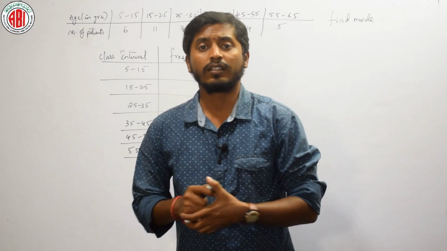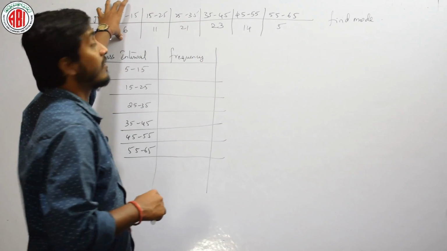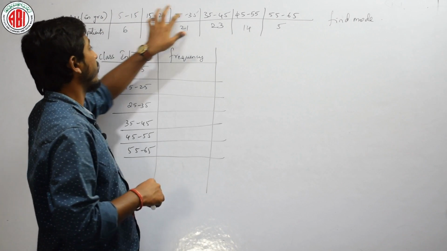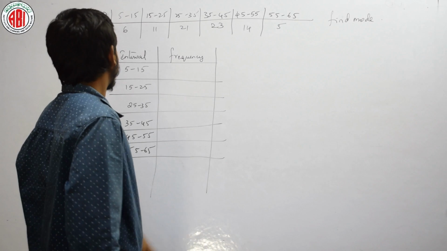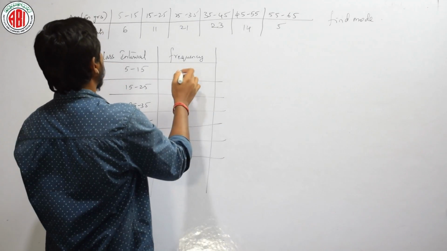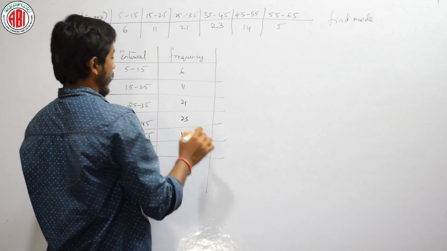Let us do. Now see here, the question given here is asking us to find mode. He gave the class intervals from 5 to 15, 15 to 20 and so on up to 55 to 65. Now let us draw everything. What are the frequencies? 6, 11, 21, 23, 14 and 5.